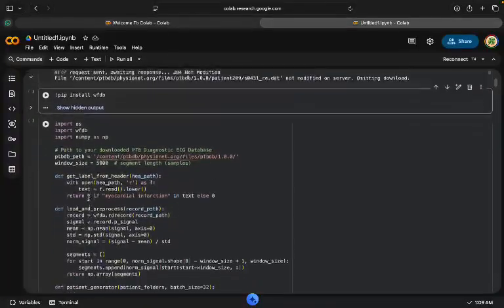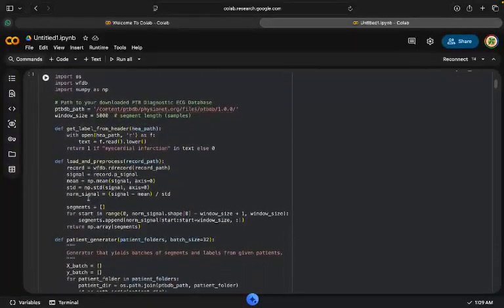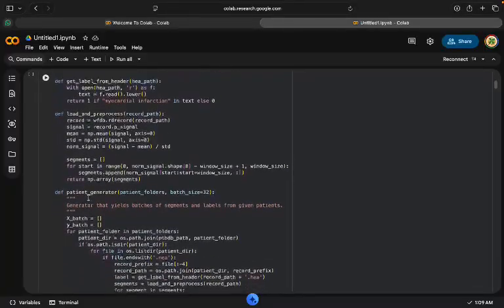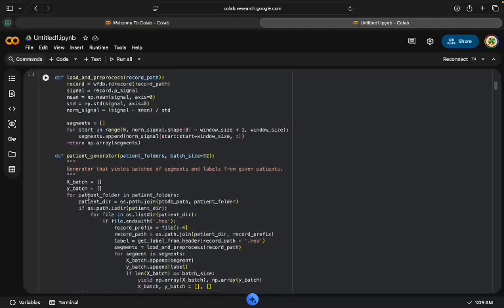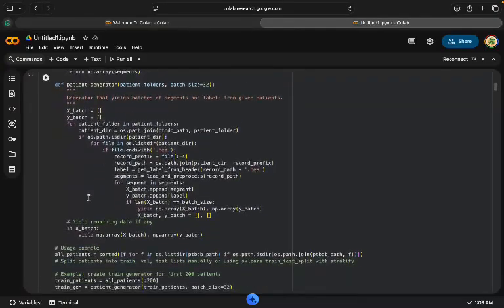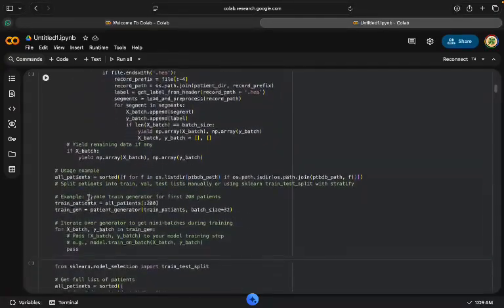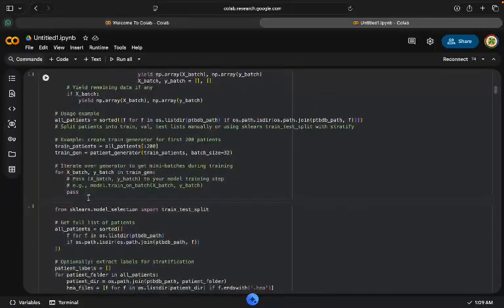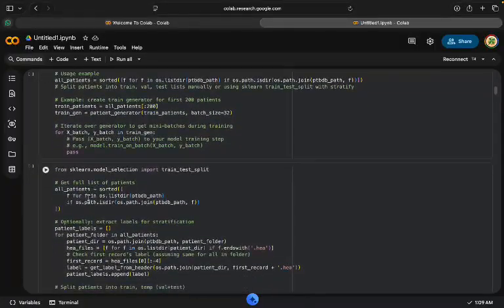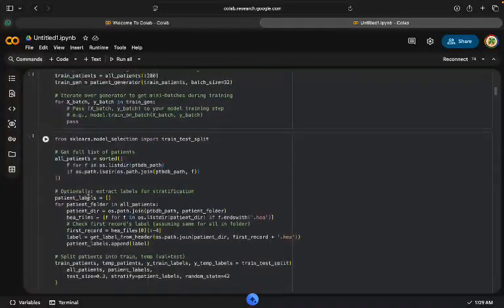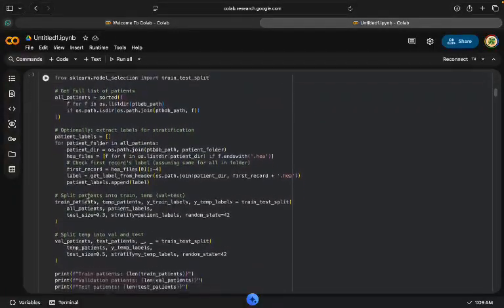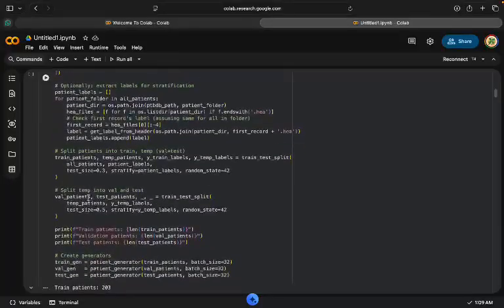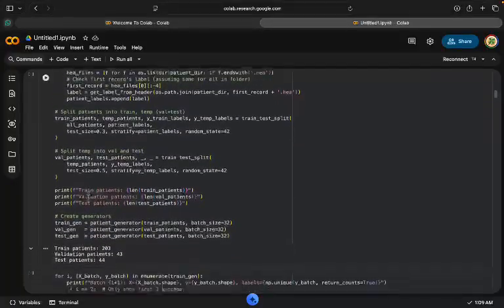Next, we preprocess the ECG signals. Then, we load the ECG signal and normalize it by subtracting the mean and dividing by the standard deviation. After normalization, we split the signal into fixed size segments using a window size of 5,000 samples. This segmentation helps the model learn patterns effectively from smaller chunks of data.